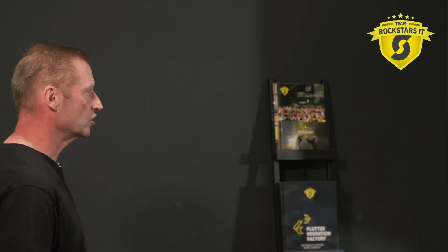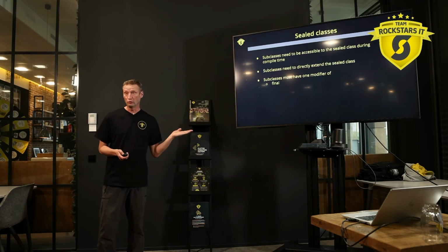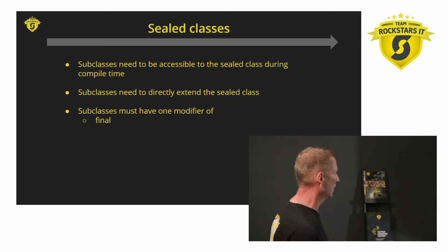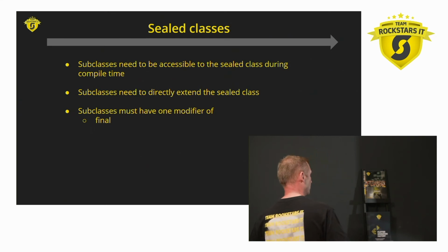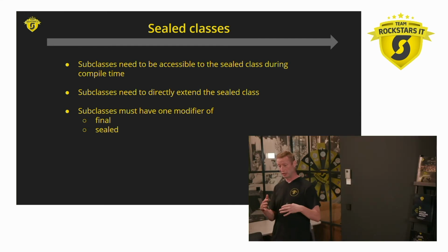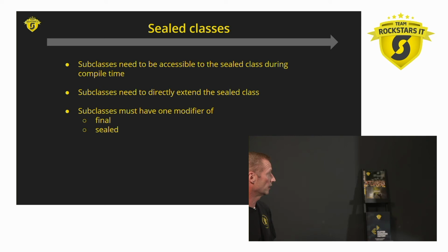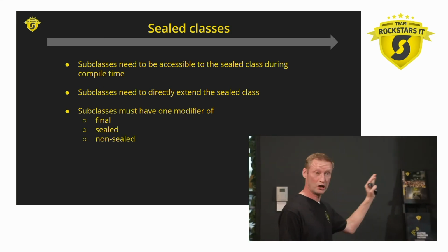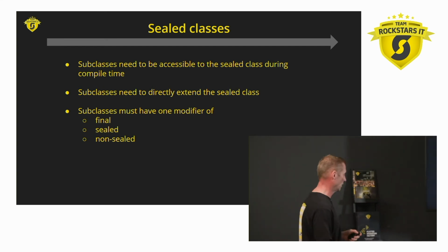The subclasses must have a modifier of type final, where they say, okay, inheritance stops here, no one can inherit from me, this is where it ends. It can be sealed, basically again saying I'm sealed, I'm special, and have a permits clause saying who's allowed to inherit from me. Or you can just say, I'm fed up, I don't care anymore, non-sealed. Anyone can inherit from me.